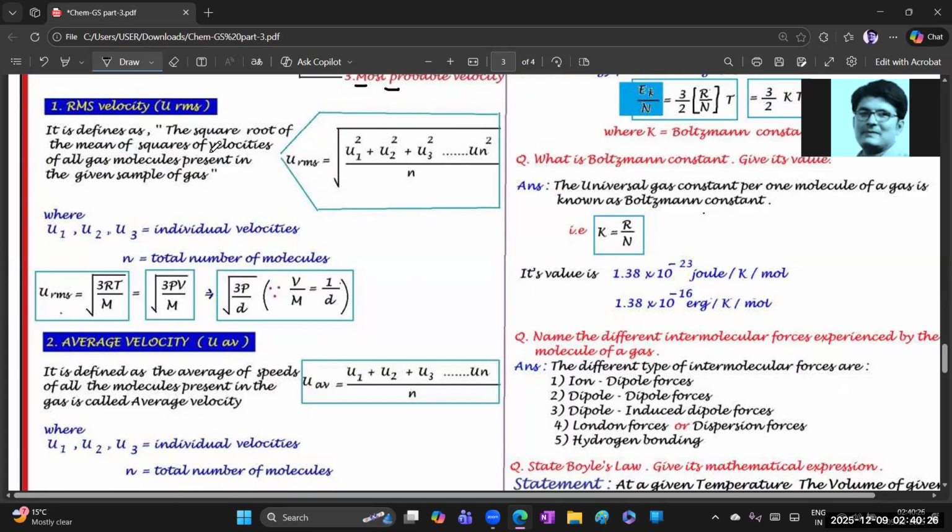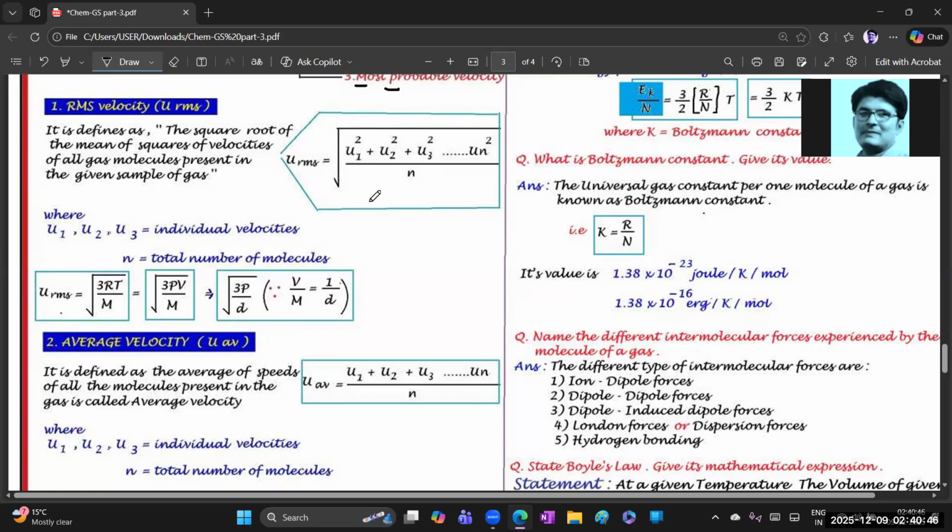So it is defined as the square root of, see, this is the square root and this is the mean, okay? The mean of the squares of these, పైన ఉన్నాయి కదా, squares of what? Velocities like U1, U2, U3, I've already told you, okay?